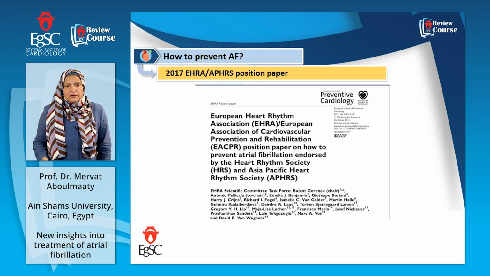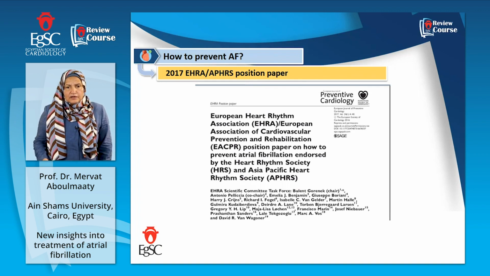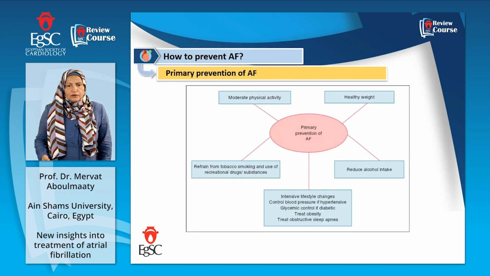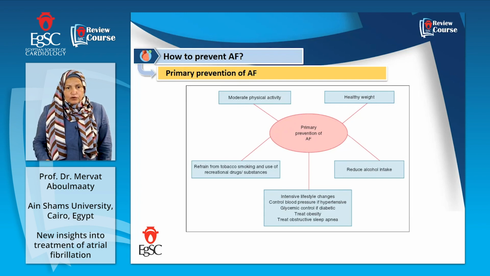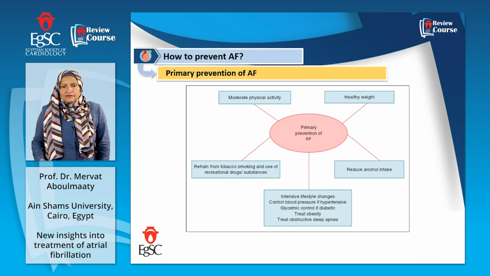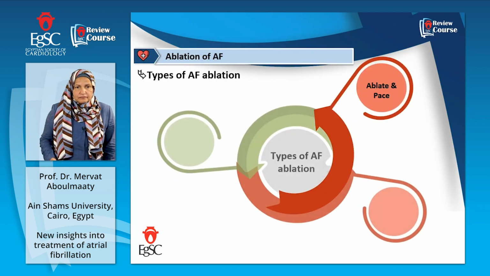This is the statement by the European Heart Rhythm Association about the prevention of atrial fibrillation, and the conclusion from it: the primary prevention of AF is healthy weight, reducing alcohol intake, moderate physical activity, refraining from tobacco smoking and also from the use of habitual drugs, intensive lifestyle changes, control of blood pressure, control of diabetes, treatment of obesity, and treatment of obstructive sleep apnea.